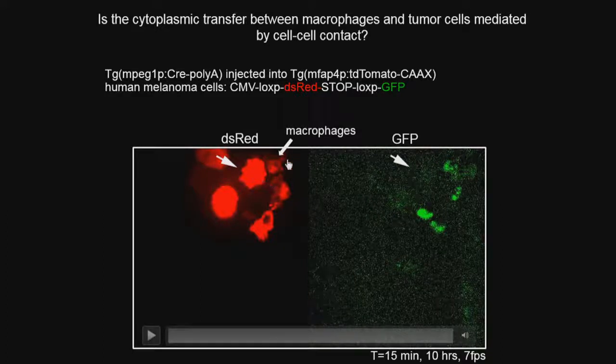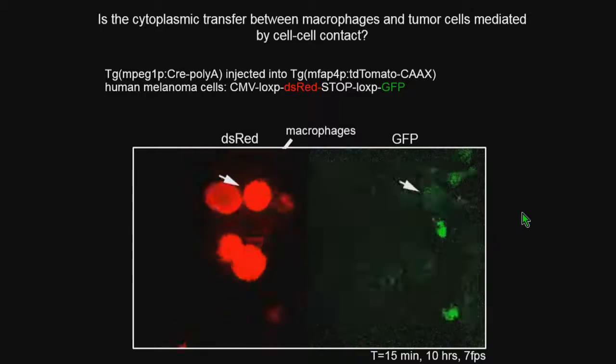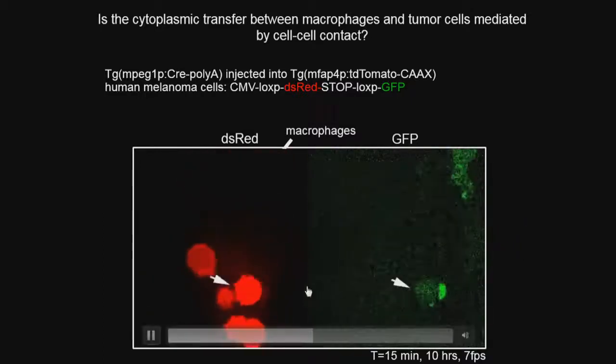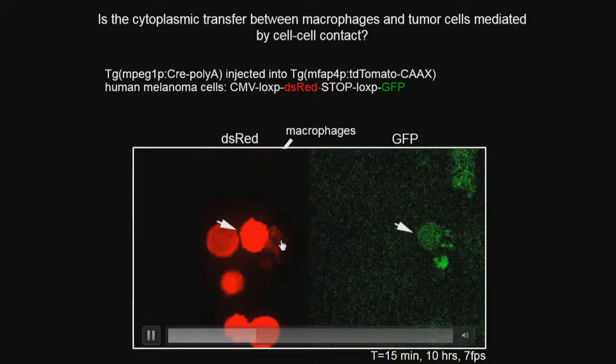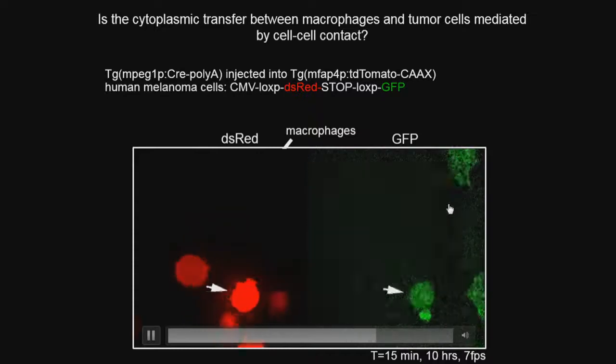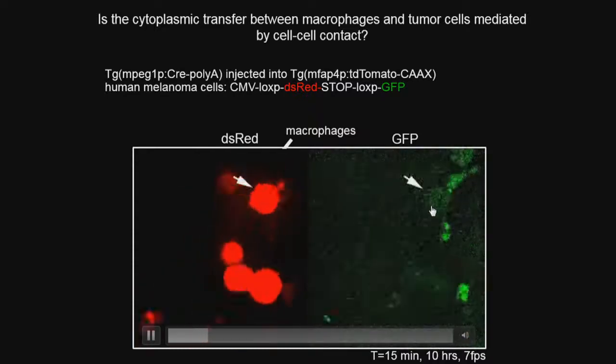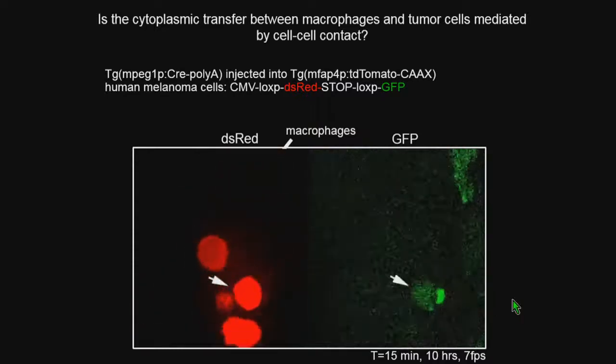And when I play this movie, what you'll see is macrophages and tumor cells maintaining contact with one another as a tumor cell begins to turn green. These bright green irregular balls are debris that the macrophages have eaten up. So I'll play the movie. You can see that if you look in this channel first, a little loop, the tumor cell maintains its contact with macrophages for about 4 hours. And you'll see, again, when this loops, the tumor cell slowly starts to turn green.